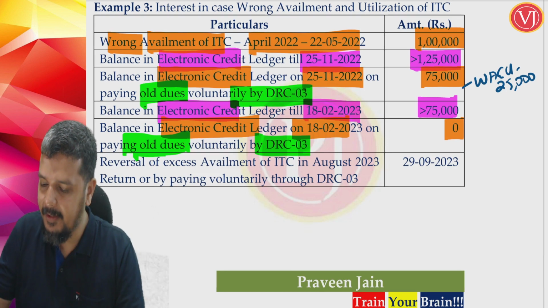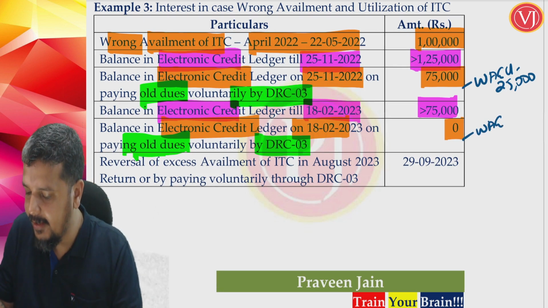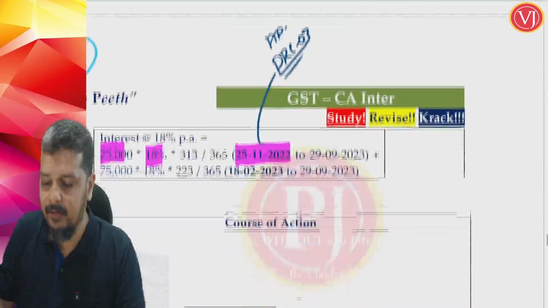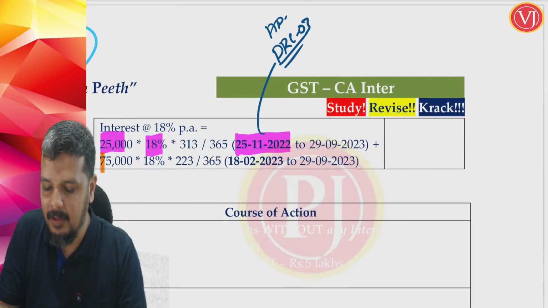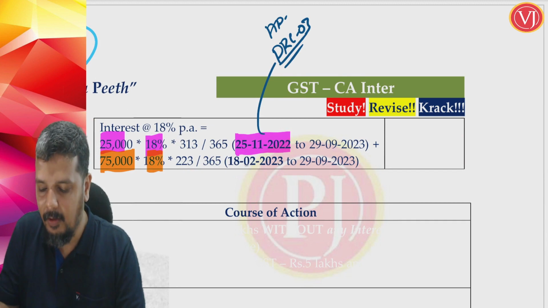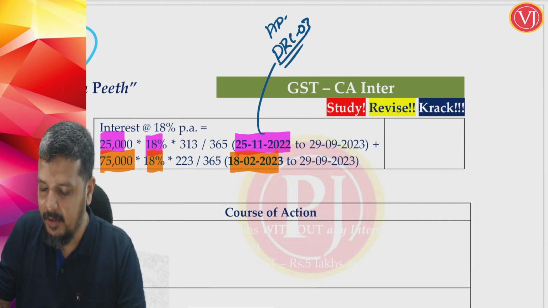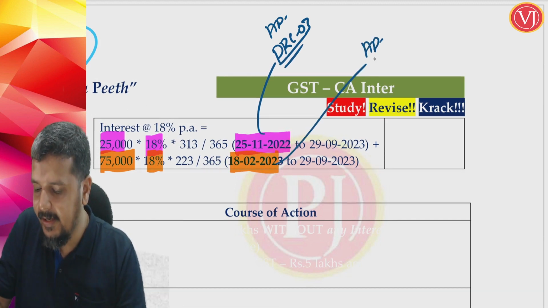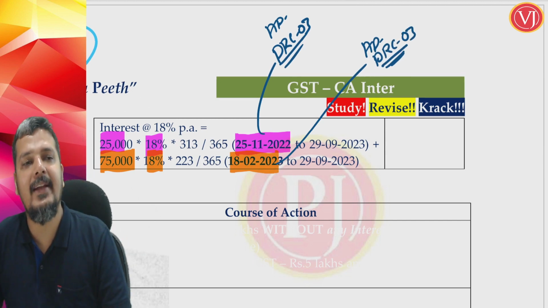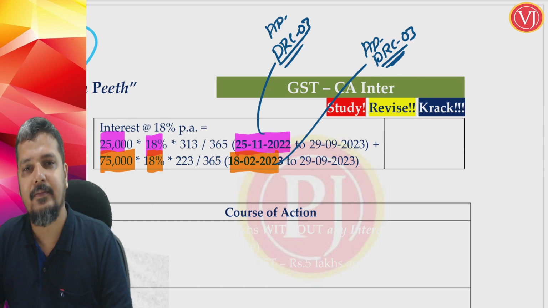Now there is wrong availment and utilization, so interest on 75,000 will start. So, 75,000 multiplied by 18%. What is the from date? The actual date of paying the old dues by DRC03 challan. Clear?